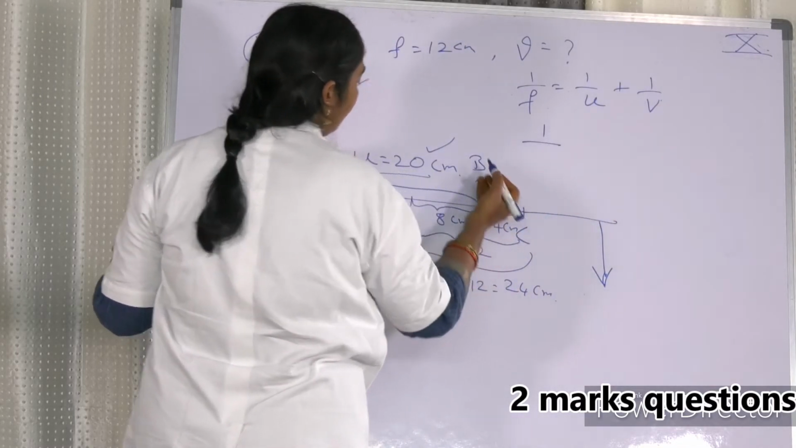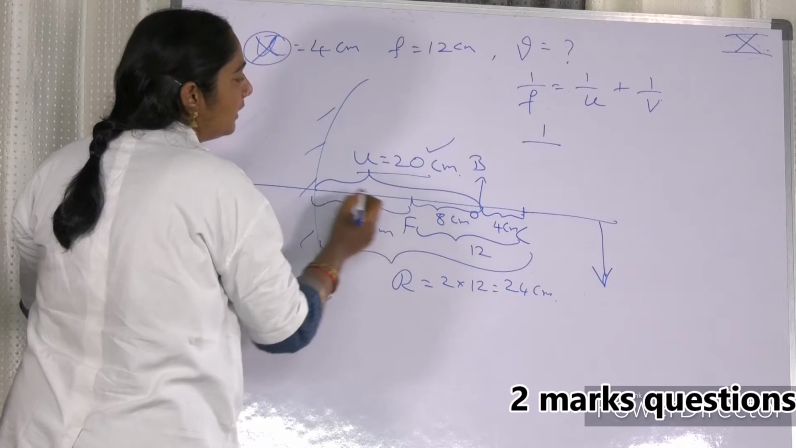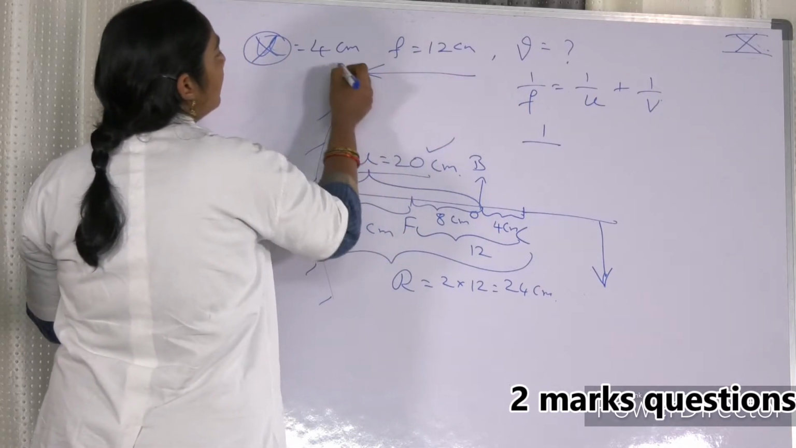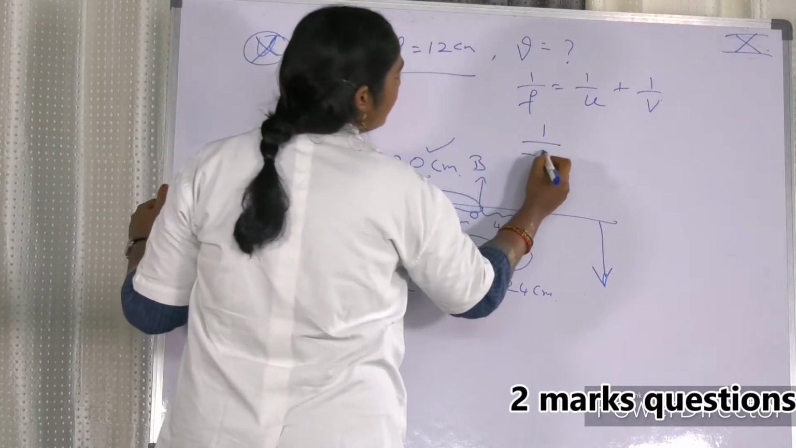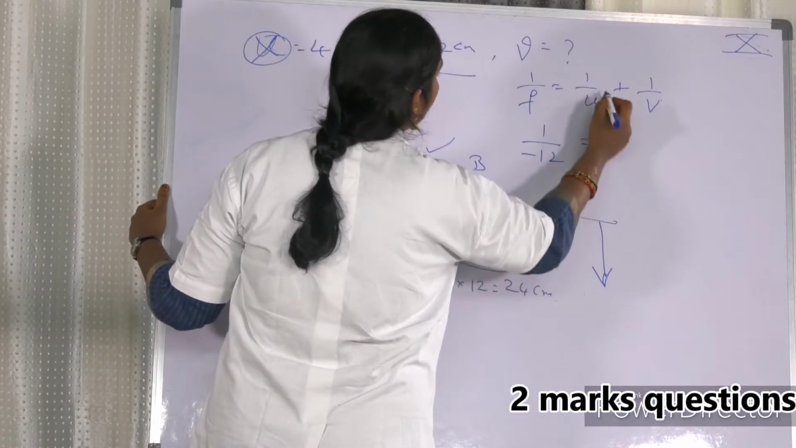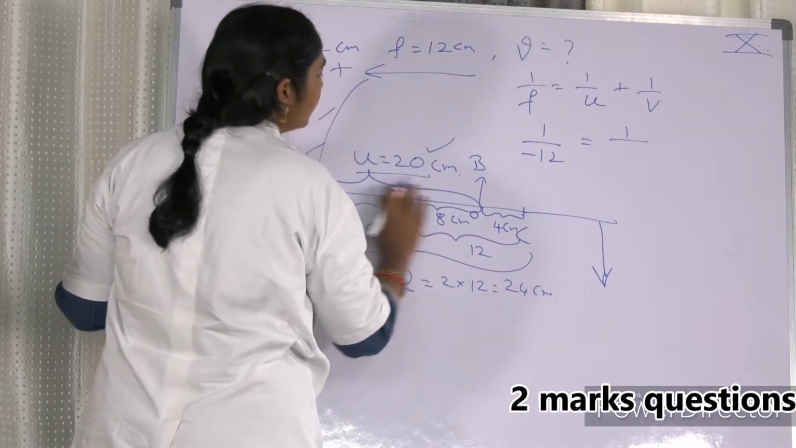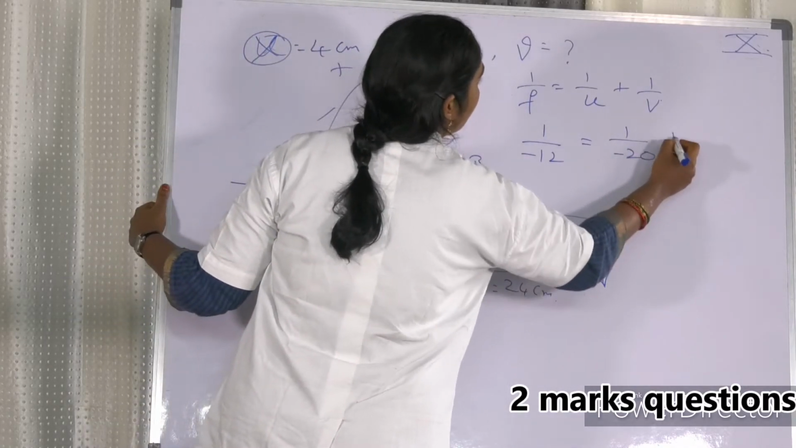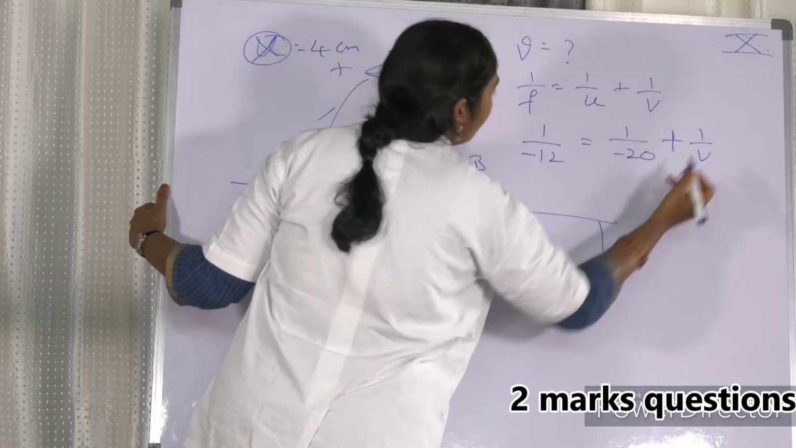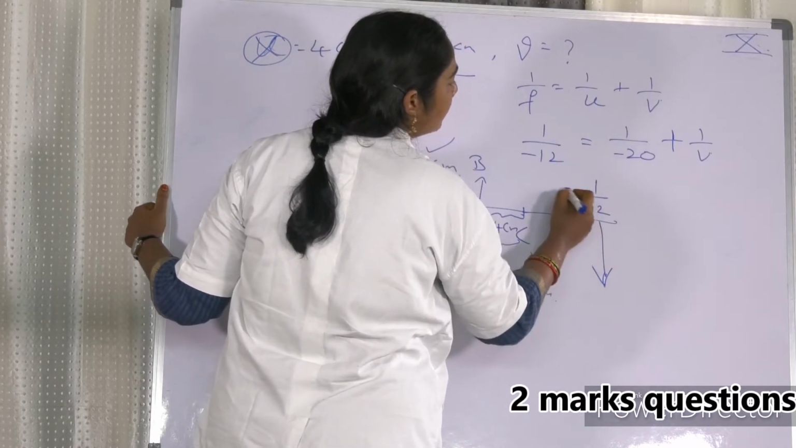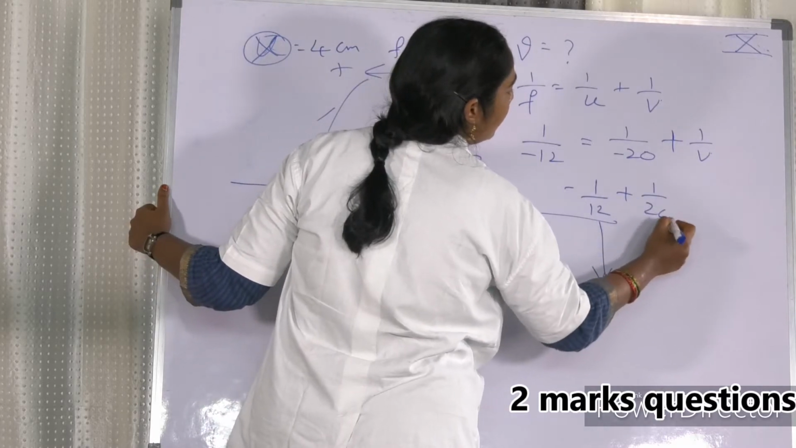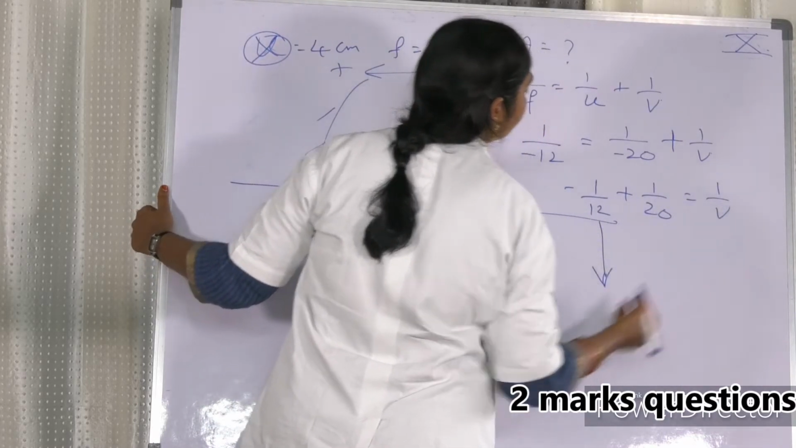F is known to you. See, this is the direction of light, positive, and this is opposite, that is negative. So minus 1 by 12 is equal to 1 by minus 20 plus 1 by v. Now you are bringing it this side. So 1 by 12 plus 1 by 20 is equal to 1 by v.